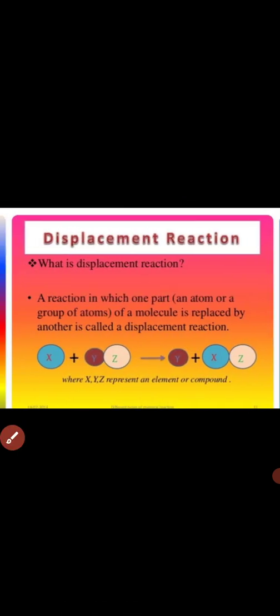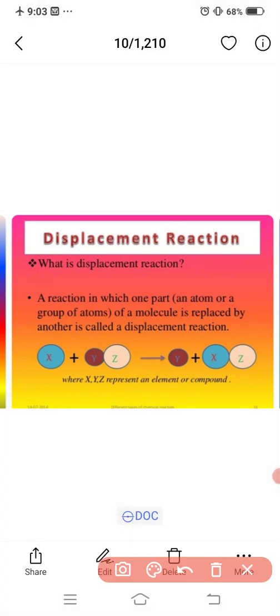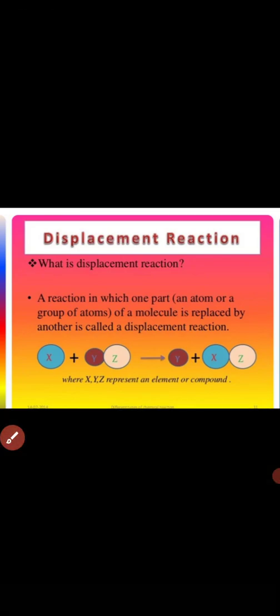Also displacement reaction. So the displacement reaction is the reaction in which one part of a molecule is replaced by another is called a displacement reaction. Here you can also see the displacement reaction when compound X reacts with YZ.